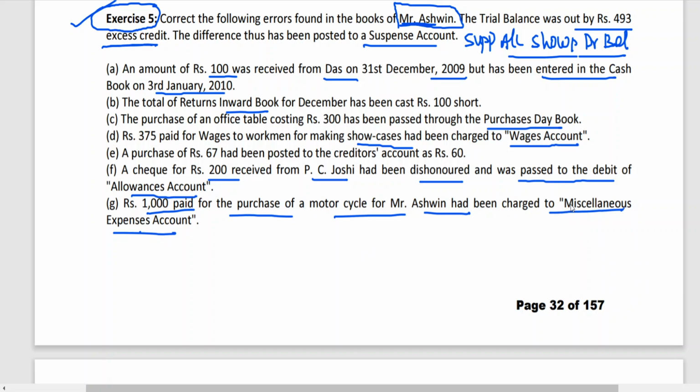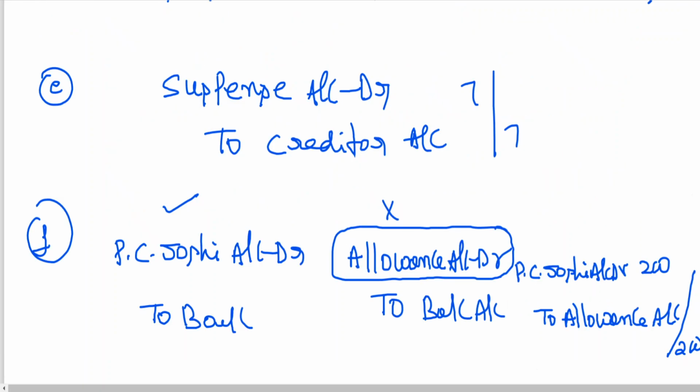So that means instead of drawings, when Ashwin withdraws something for his personal use, it is drawings. So drawings account should be debited. Or at least you can debit Ashwin account. There's nothing wrong in that. But generally, popularly, we use the term drawings. That is why I'm continuing with that. Drawings account should be debited. But which account has been charged? Charged means debited to miscellaneous expense.